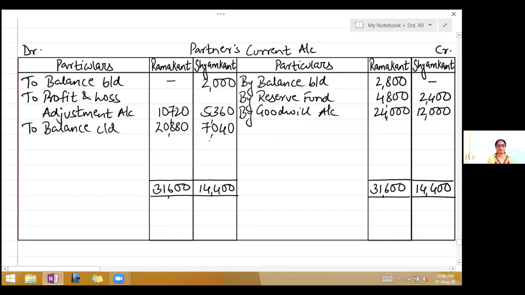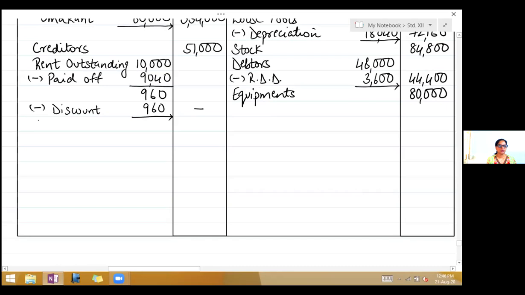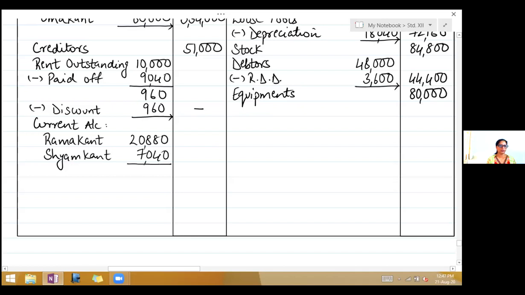Now we have got the final balance in current account. Both are on the debit side here. So you will write it on the liability side. Write current account, Ramakant, 20,880, Shamakant, 7,040. Total to the outer column, 27,920.